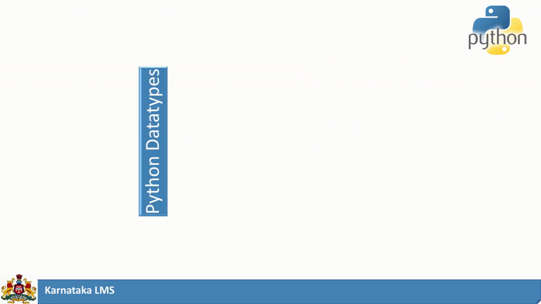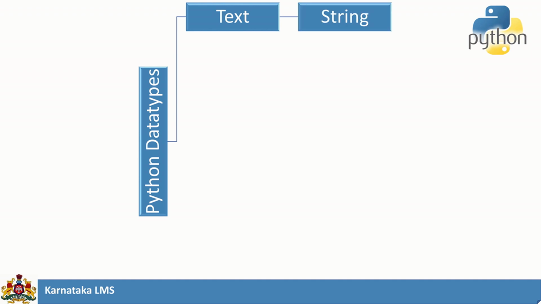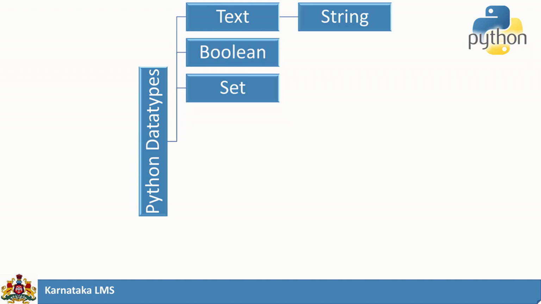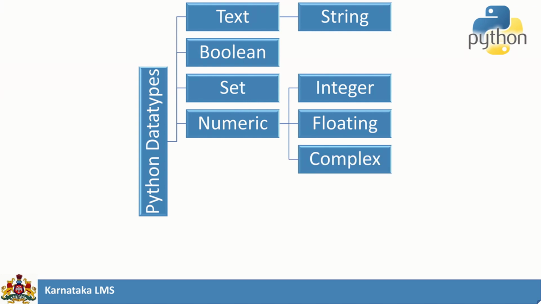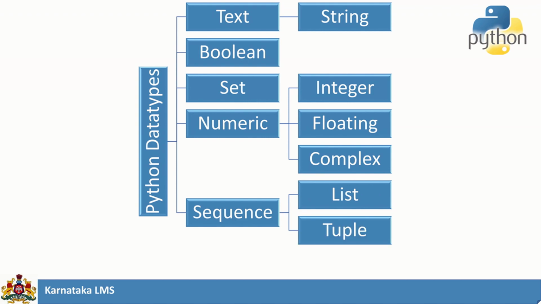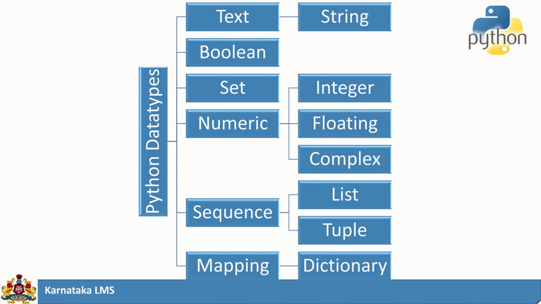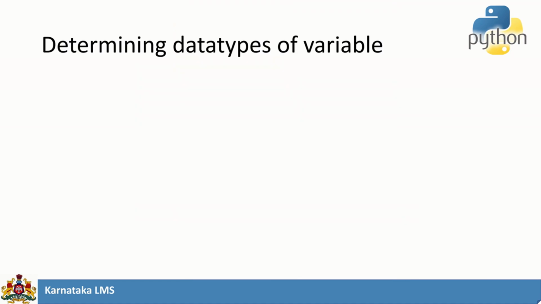Let us try to group these Python data types. There is a text-based data type called string, a Boolean data type, a set, and numeric data types. Under numeric data types, you have integer, float, and complex. We have sequence data types, which we call list or tuple, and a mapping-based data type, which we call dictionary. We can also discuss list, tuple, dictionary, and string in detail.